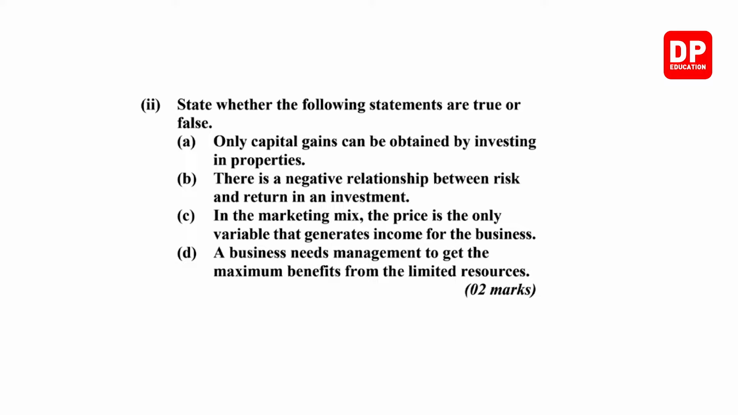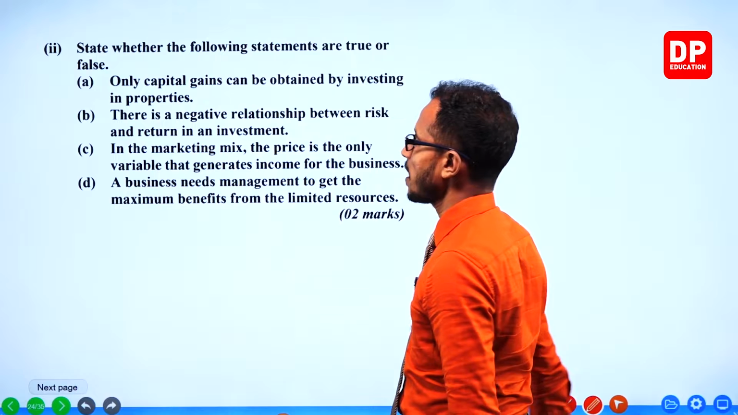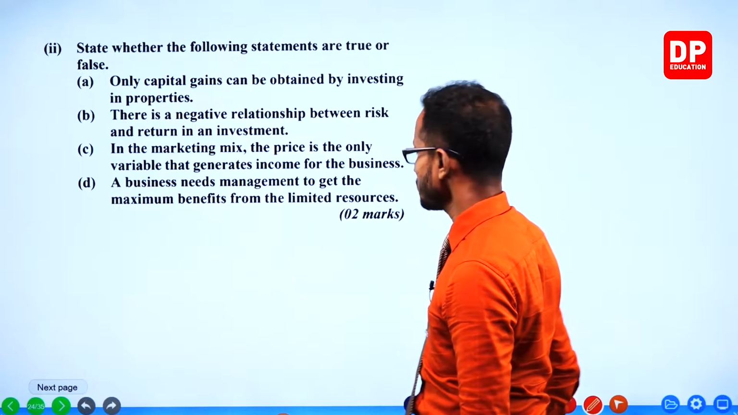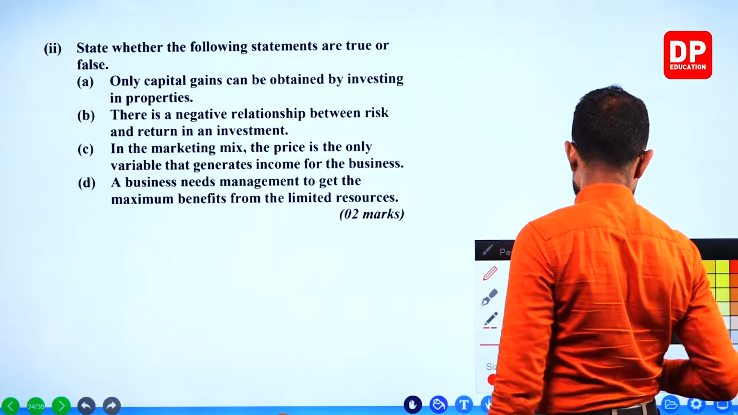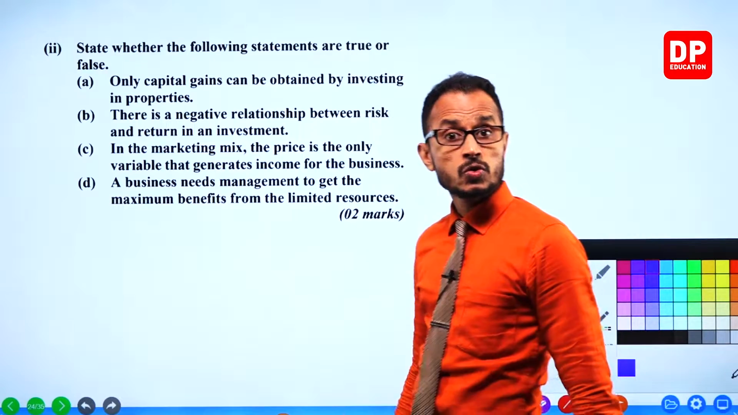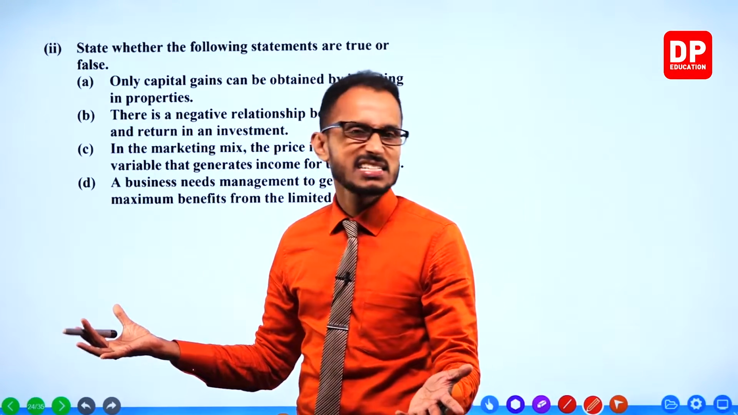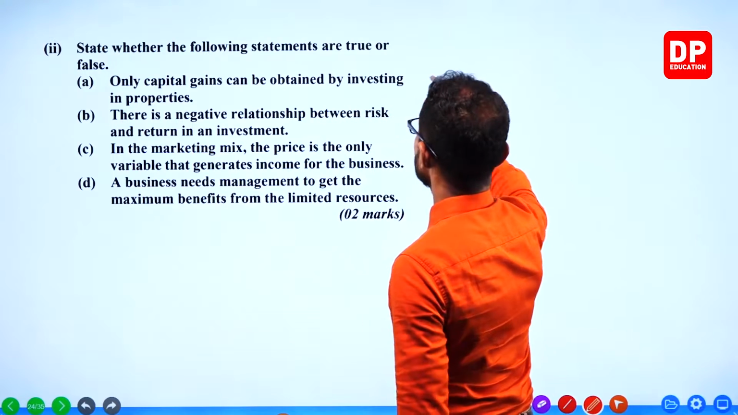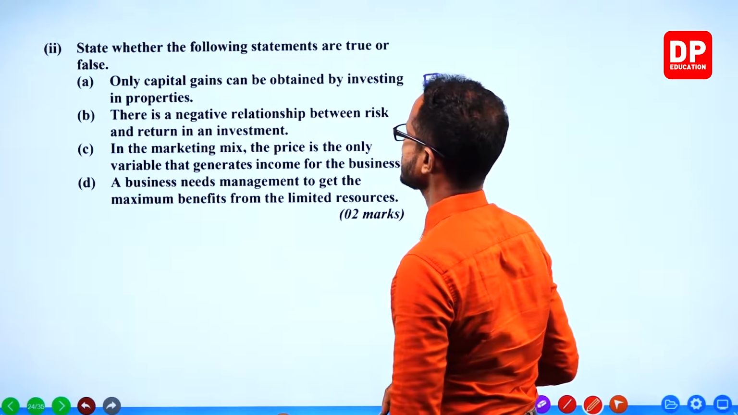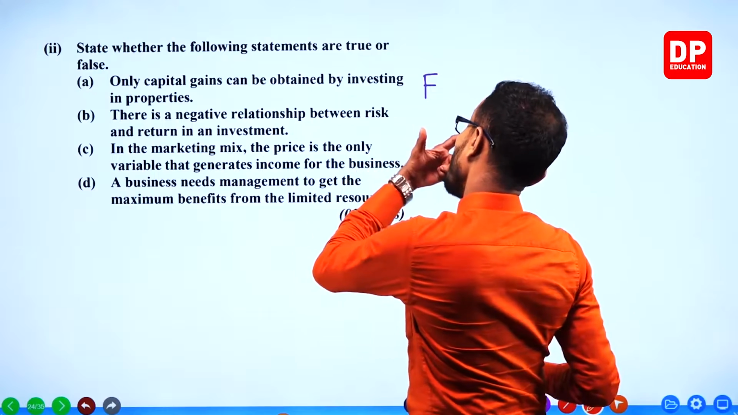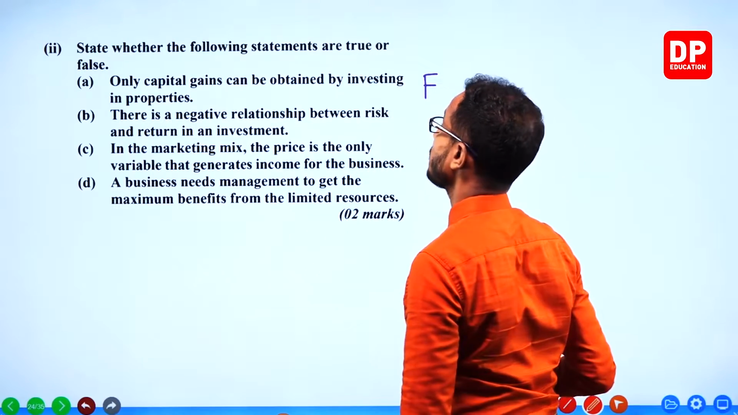Next question: state whether the following statements are true or false. Only capital gains can be obtained by investing in properties. Isn't that true now? Is that true? It's not true. It's false. Only capital gains can be obtained by investing in properties.